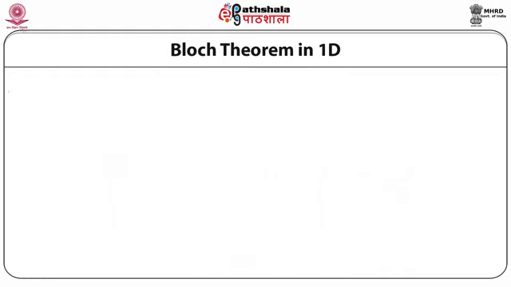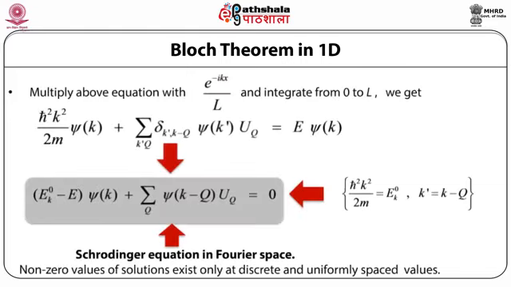Now what we do is that this Schrödinger equation, which we have written down in Fourier space, we multiply it by e^(-ikx) by L, where k is equal to 2π l divided by capital N, and we integrate it from 0 to capital L. So this gives us ħ² k² divided by 2m φ_k plus summation over k', Q of delta(k', k minus Q) φ_k' U_Q, which is equal to E φ_k. In deriving these previous results, we have made use of the following results.